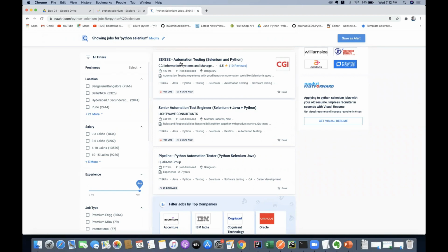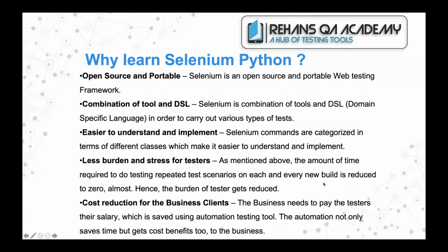With that interest, I came here to prepare a small playlist which is going to help you automate your web-based applications using Python as a programming language. And apart from this, there are a few advantages and needs that are available with Python and Selenium. So what is the reason? The first thing is that it is open source and portable. Selenium, as we all know, is an open source tool, and it is portable for doing automation on top of your web applications.